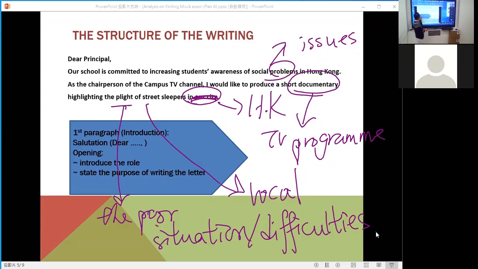Remember, you can say the first paragraph is the introduction. After the introduction, we move to the body. Usually for the body, we don't have one paragraph. For the body, we have maybe 2 paragraphs or 3 paragraphs. Okay, so let's go.